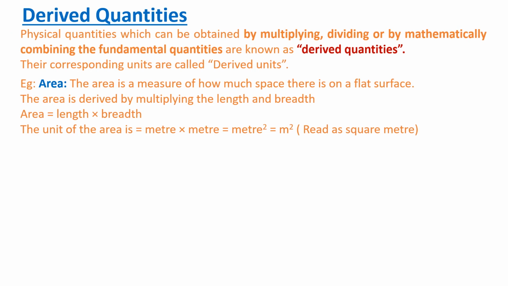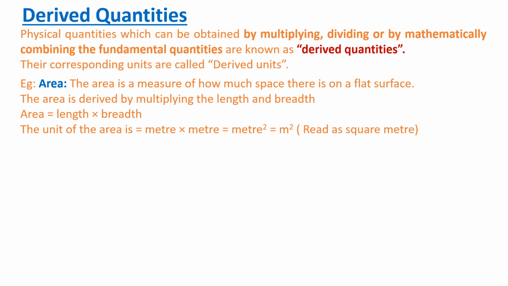So if you want to find the area of some surface, the formula is length into breadth. The unit of area is meter into meter, because length and breadth both come under length. So meter into meter, meter square or square meter. So what is the formula for finding the area of a flat surface? It's length and breadth.